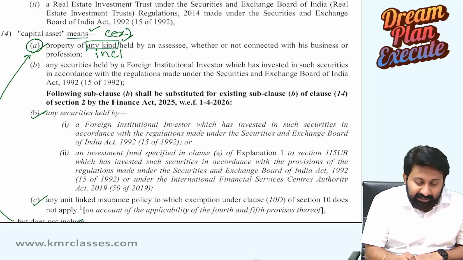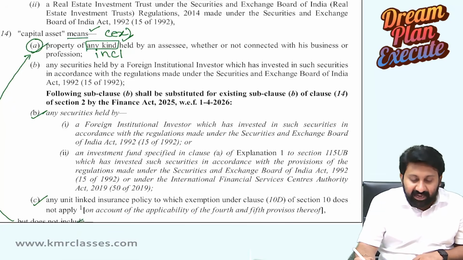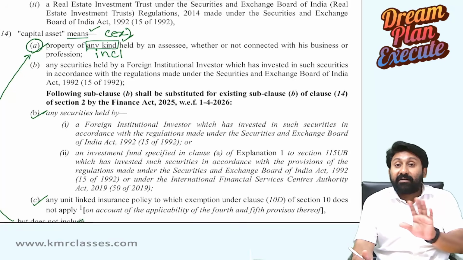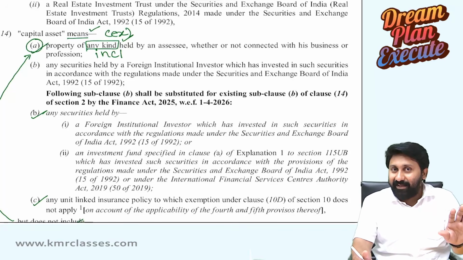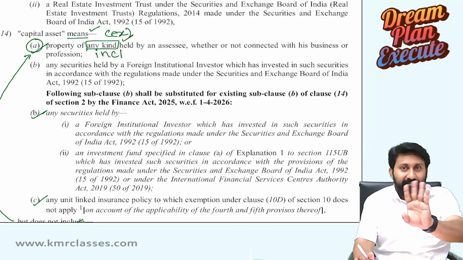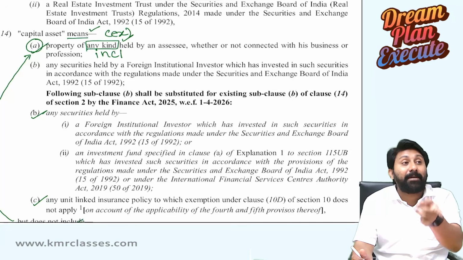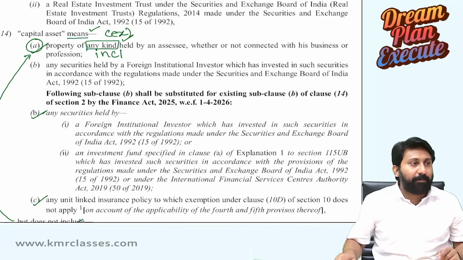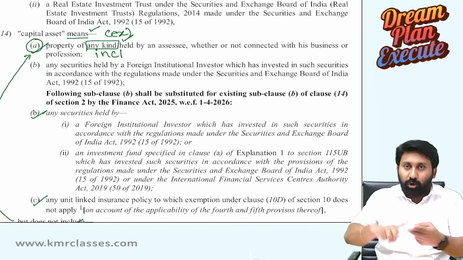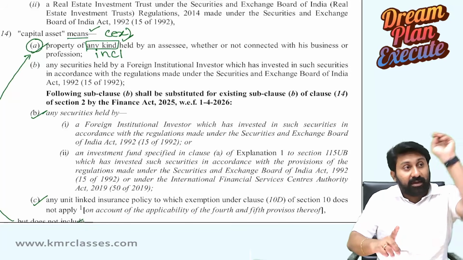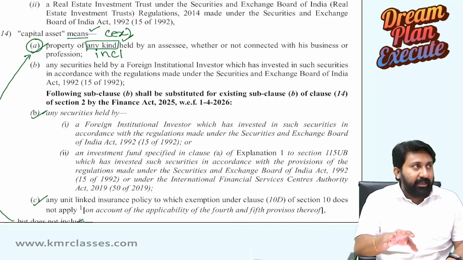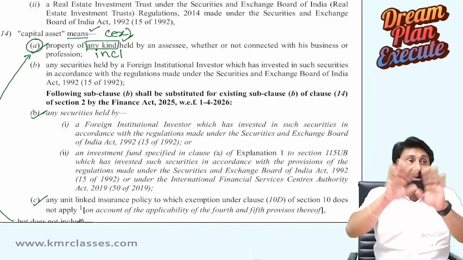Capital asset means a property. The word used is property. The word used is not asset. Capital asset is a property of any kind. What is a property? Property means something on which you are having rights, control, management, ownership. All comes into the word property. Property of any kind.